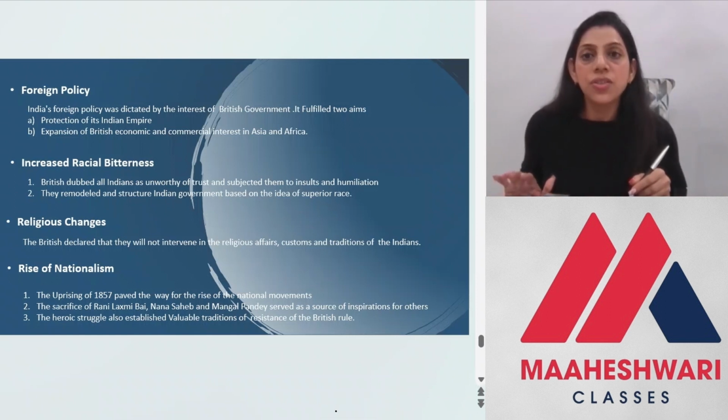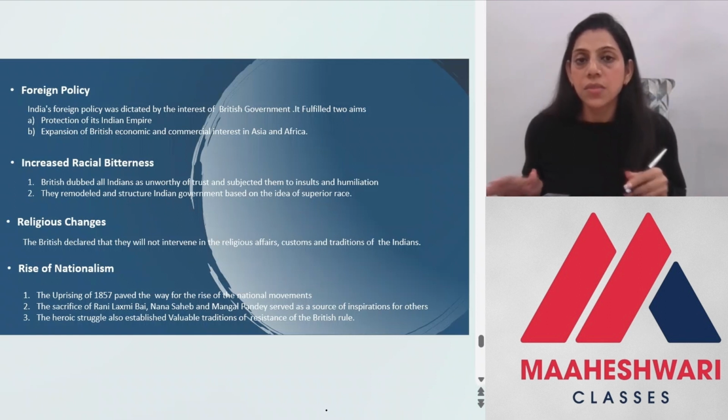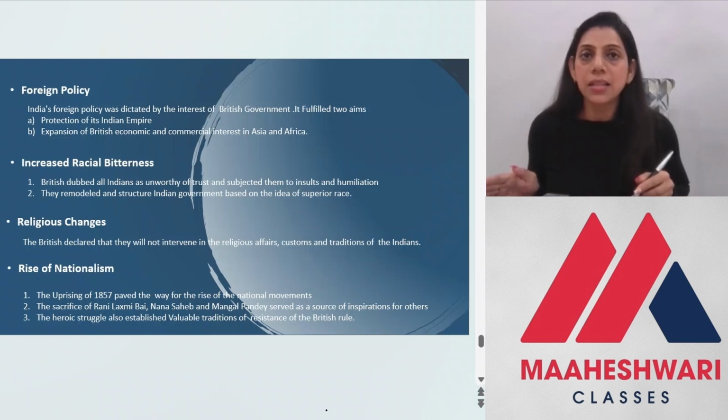Now there were religious changes. The British declared that they will not interfere in the religious affairs of the Indians, and of course the customs and traditions followed by the Indians would stay as they are, because they could see that this was the main reason for the Indians to rebel against the East India Company, because they believed that the government was interfering in their religious matters. So that was one decision taken by the British government in England, that they will not interfere in the religious matters of India.